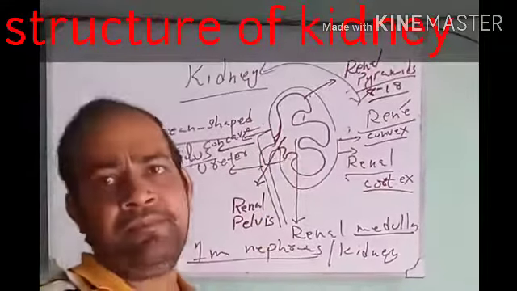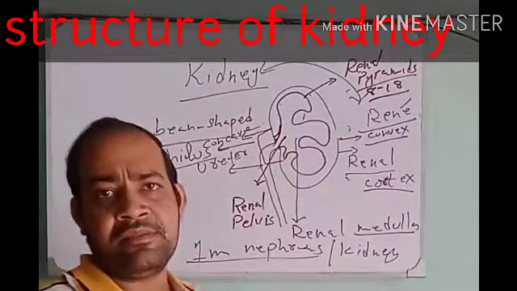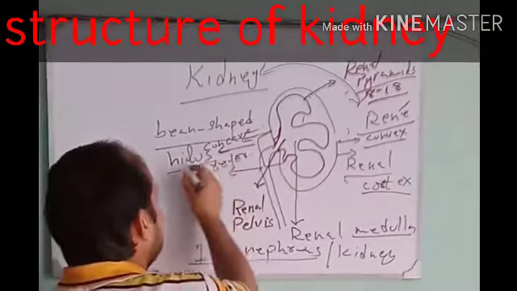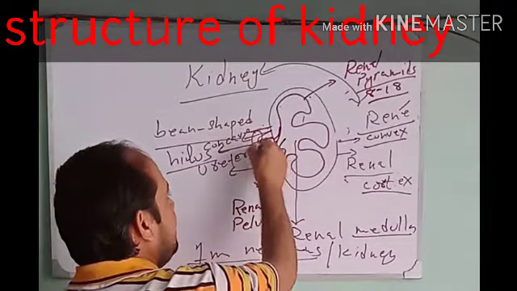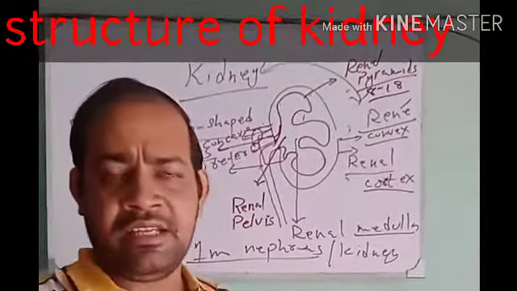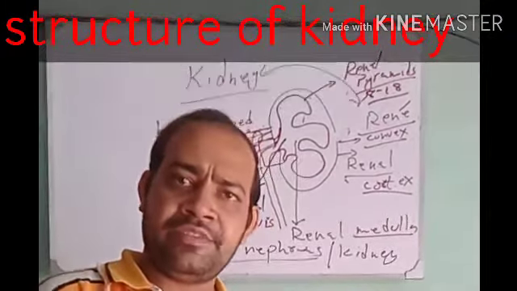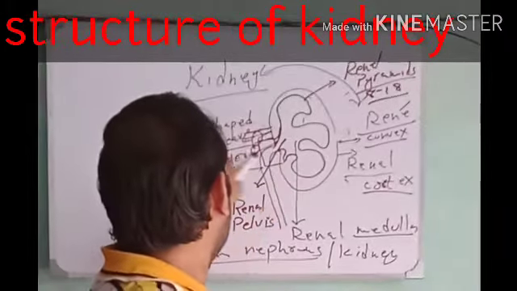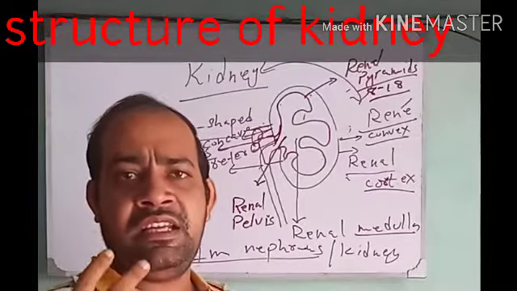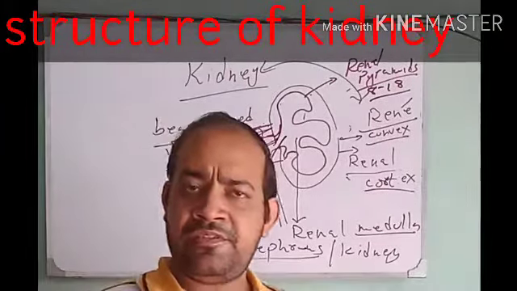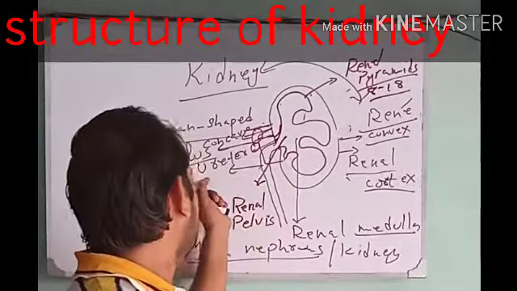Hilus is the place of the kidney where the renal pelvis makes a ureter, and the ureter comes outside. And also through this hilus there are blood vessels which enter into the kidney and which leave the kidney. The renal arteries, the blood vessels which supply the kidneys with blood, enter the kidneys through hilus, and the renal veins which take the filtered blood from the kidney towards the heart also come outside of the kidney through hilus.